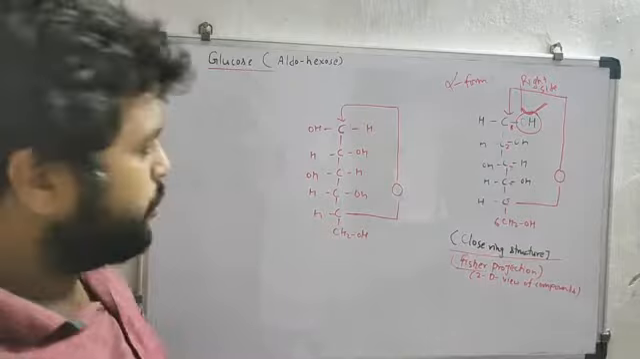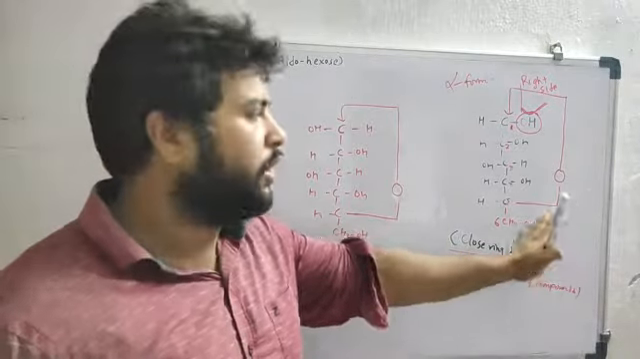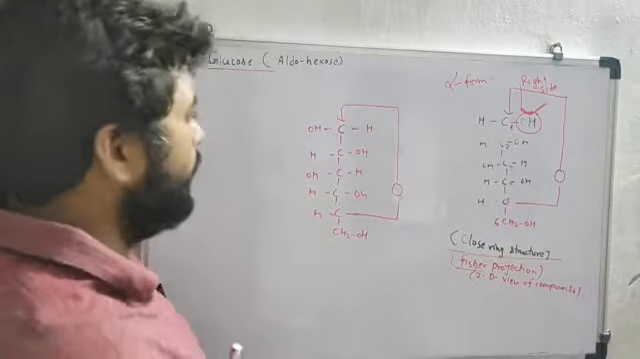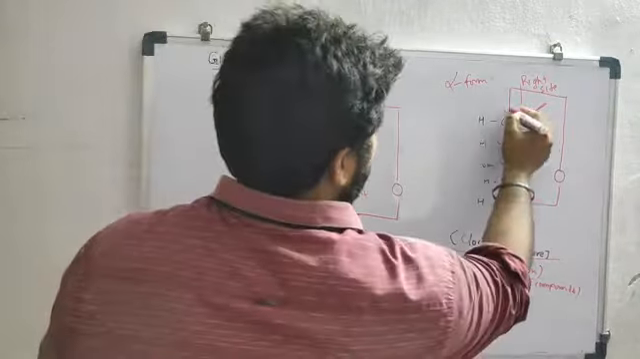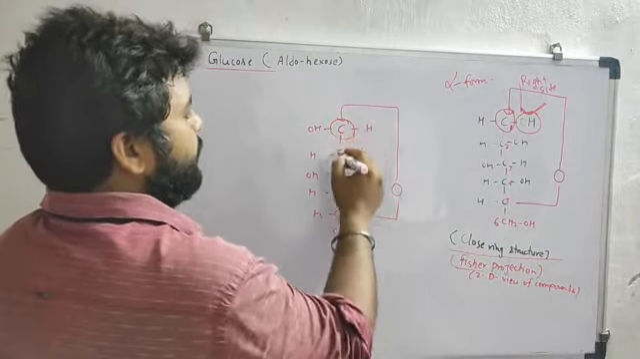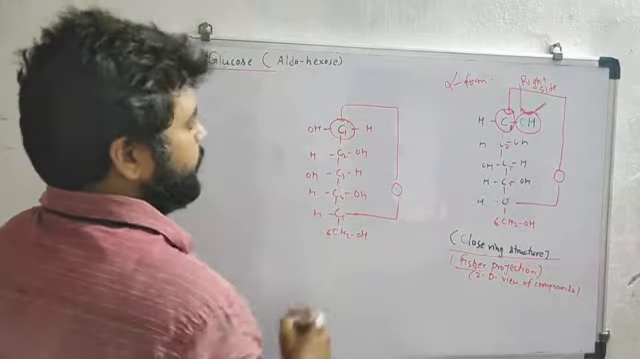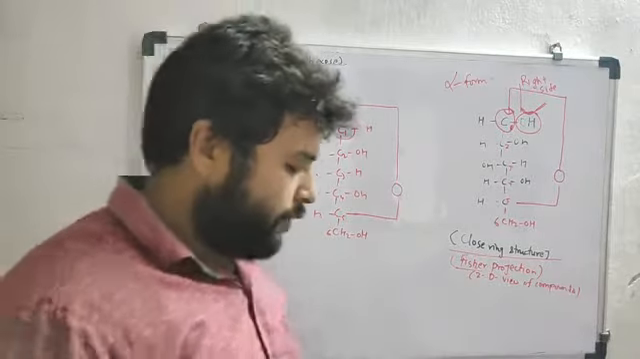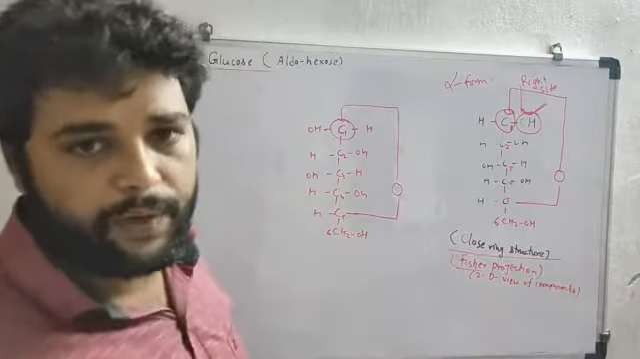CH2OH. So this is also a closed ring structure. Now the basic difference is on carbon number first. This is C1, C2, C3, 4, 5, 6. So just concentrate your point on carbon number first.